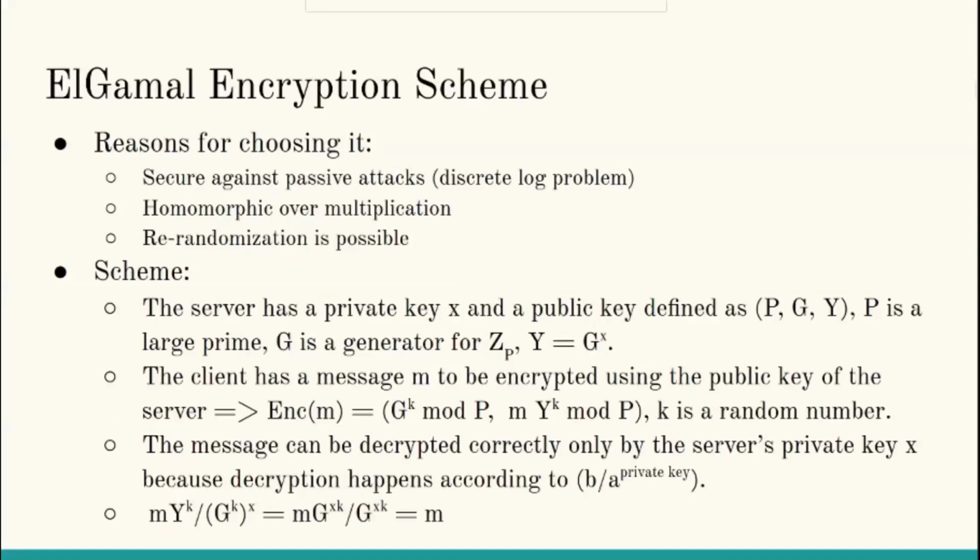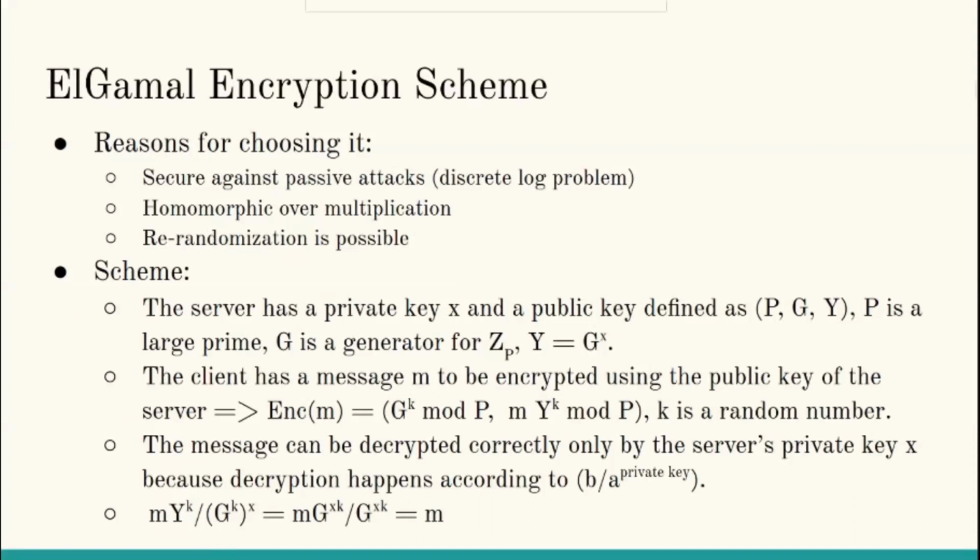Moving on to our encryption scheme, we are using ElGamal, which is an asymmetric public key encryption scheme that is useful for our purposes. This is because it is secure against all passive attacks, meaning that no one can decrypt the message without having the private key, which requires solving the discrete log problem. So far, there is no efficient solution for this problem for correctly chosen parameters. Furthermore, it is homomorphic under multiplication, which means we can re-randomize ciphertexts without decrypting them.